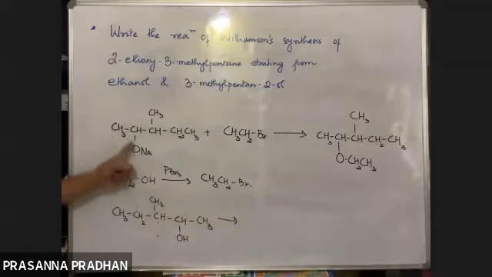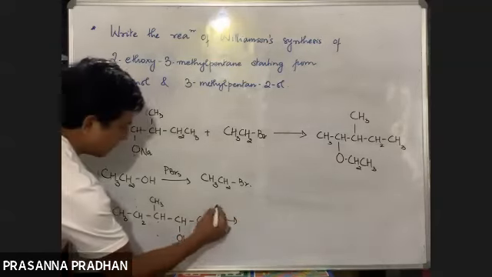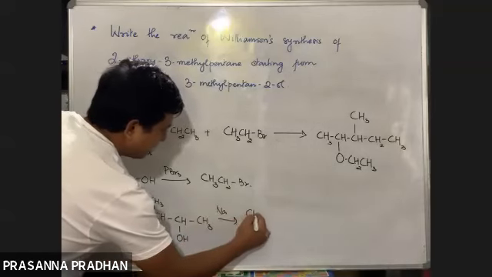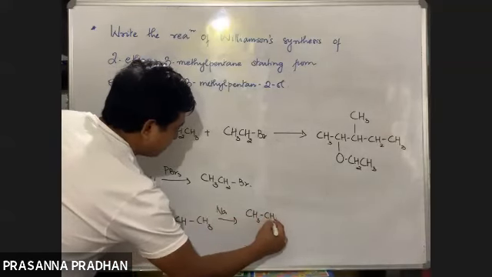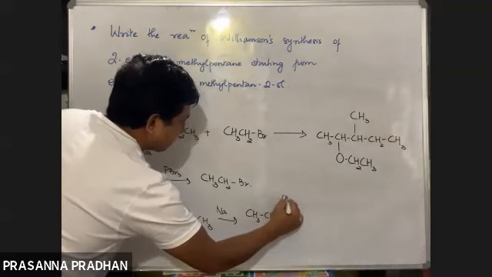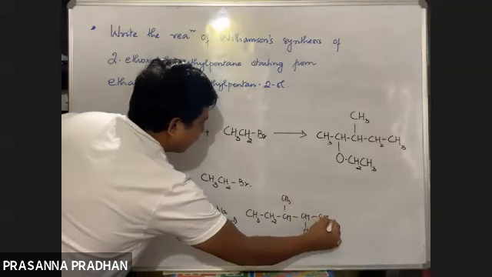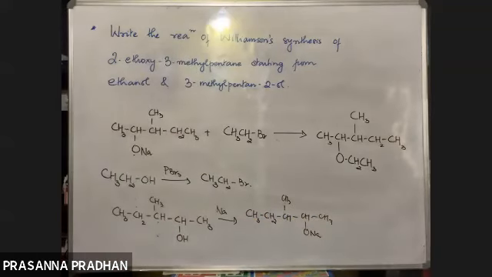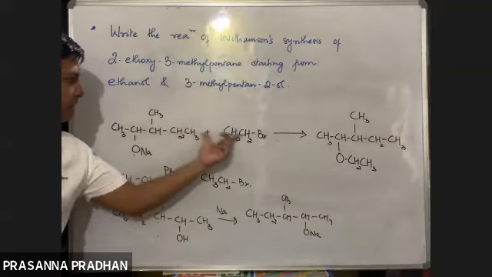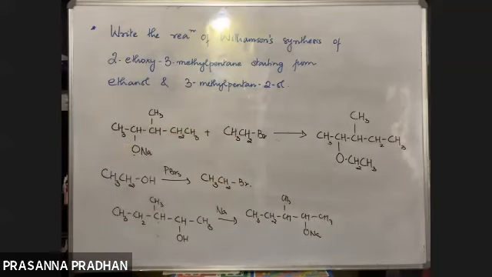You are going to convert this into the alkoxide ion. You treat this with sodium, and you get CH3CH2CH(CH3)CH(ONa)CH3. You got the required compound from the set of reagents supplied. Ultimately, you are going to write down this reaction again at the end.